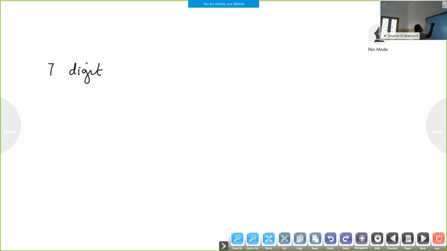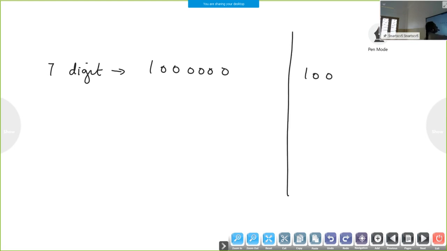Now we will move to 7-digit numbers. In the Indian place value system, the 7-digit number 1 2 3 4 5 6 7, and in the international place value system, 1 2 3 4 5 6 7. How will you write this in the Indian place value system? Put commas like this. International, 3 each. So read this 7-digit number in the Indian place value system.